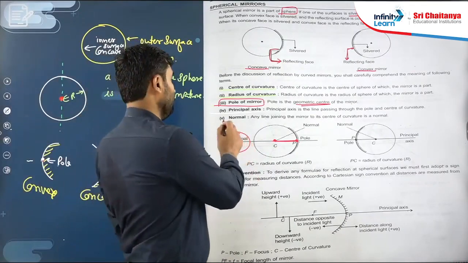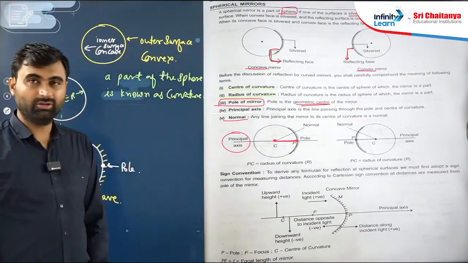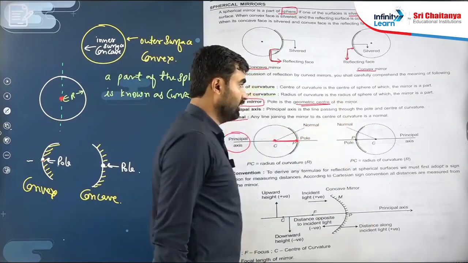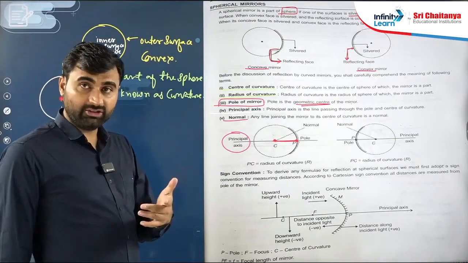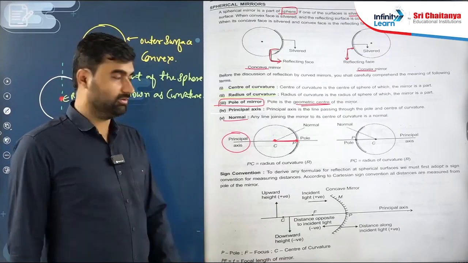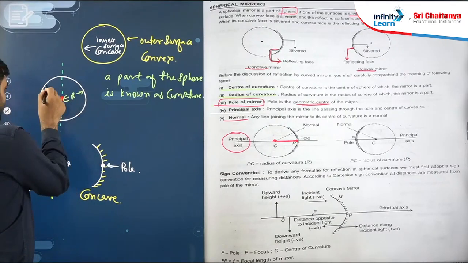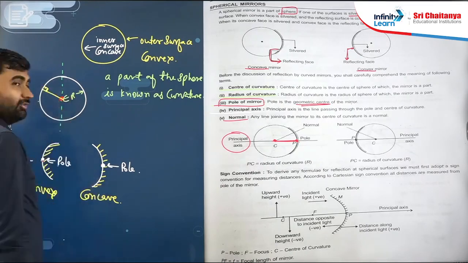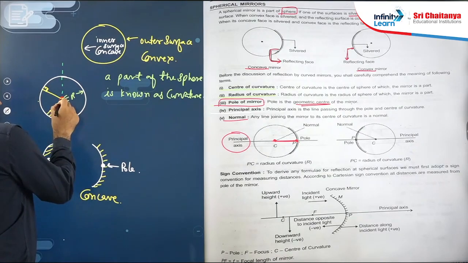Next is the normal. Normal we already discussed. Normal means perpendicular. So any line joining the mirror to its center of curvature is a normal. Normal means perpendicular. So if we join any point of the surface with the center, then this line is perpendicular. Agree or not? Any point of the surface to the center, this line is perpendicular, so this line acts like a normal.